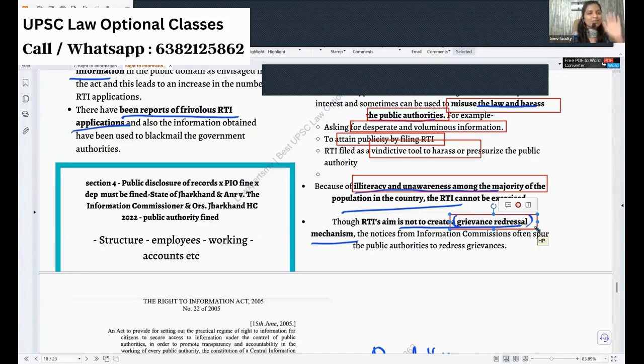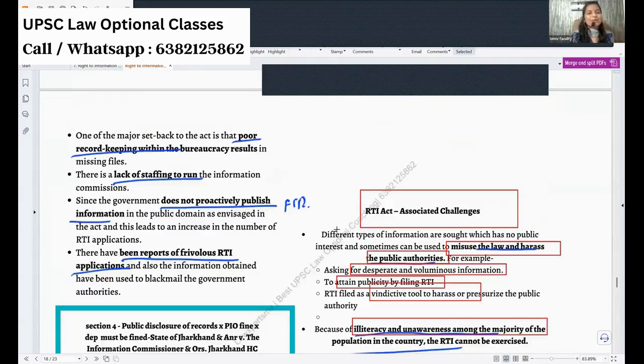Okay. So RTI is to get information, but certain people aim to use it as a grievance redressal mechanism, which is again a problem for RTI, it seems. Okay, but still, I'm using it. Okay, now coming to the next point, poor record keeping by the bureaucrats.